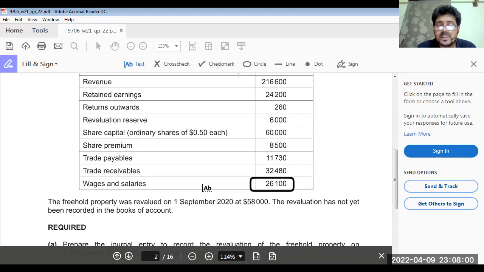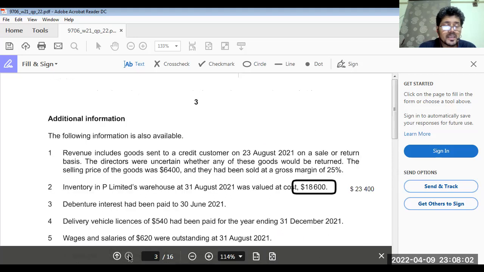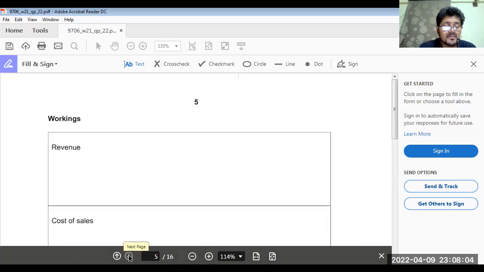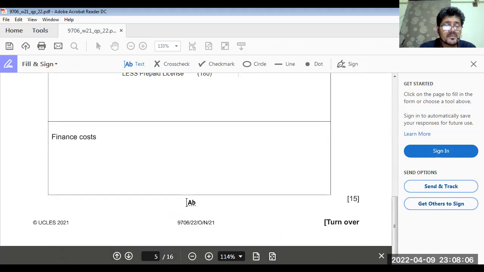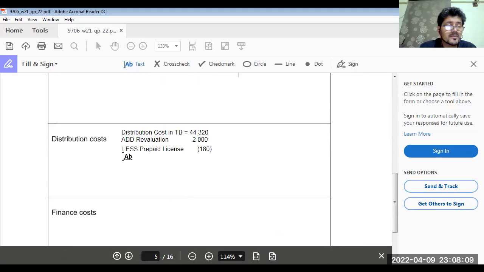That is 20,040. Add wages and salaries, the amount is 20,040.